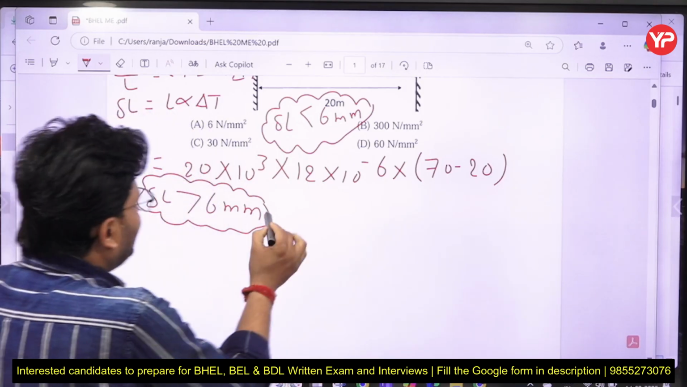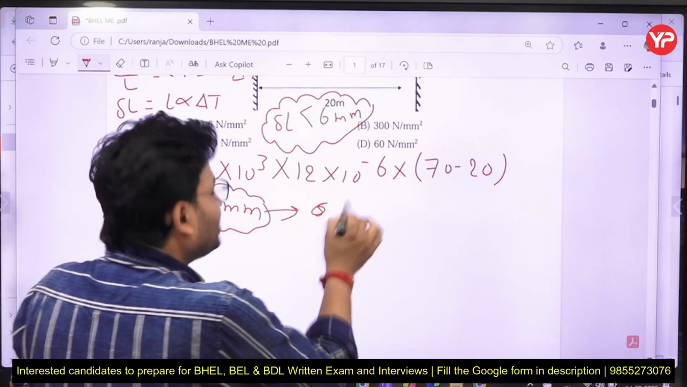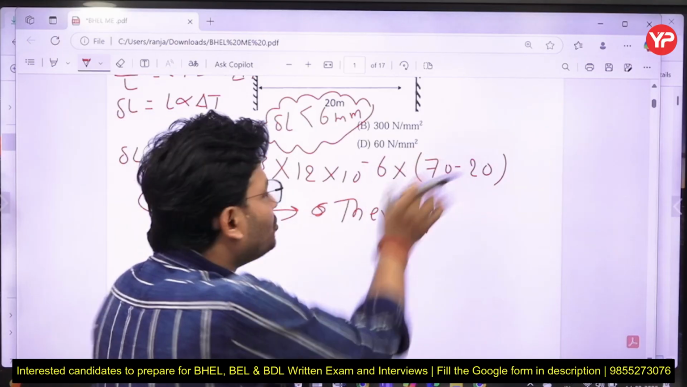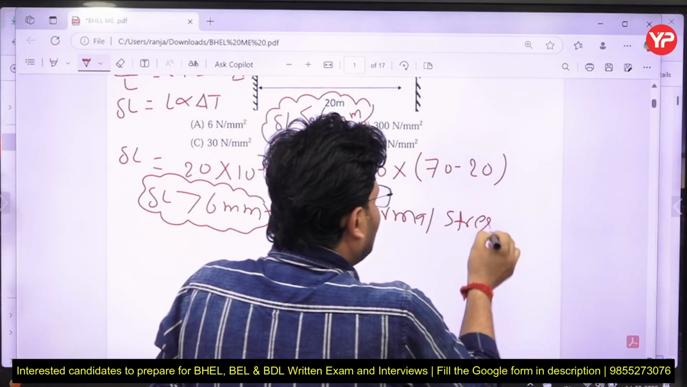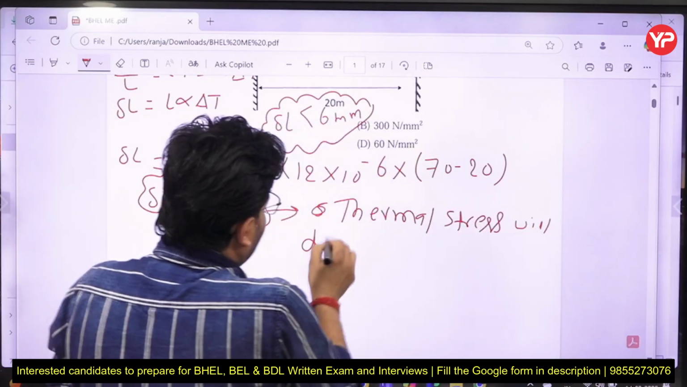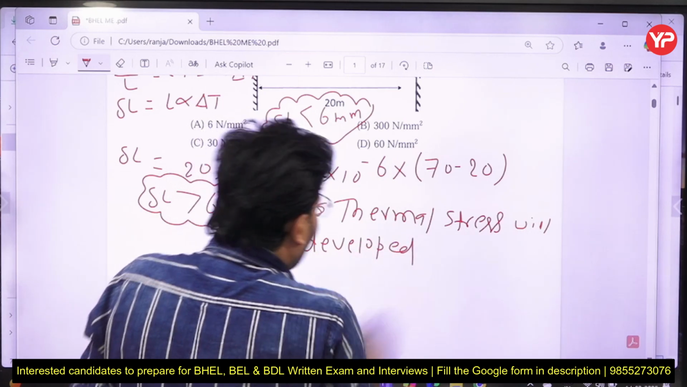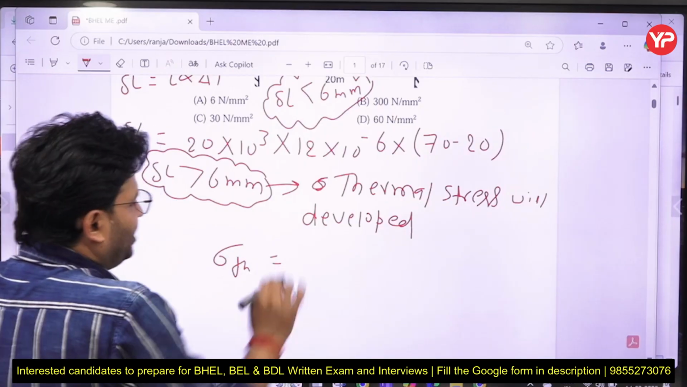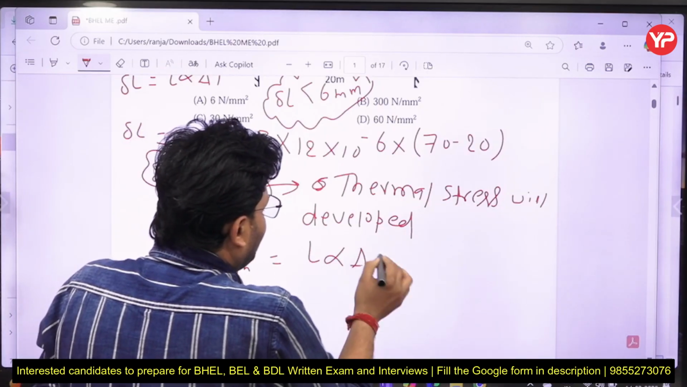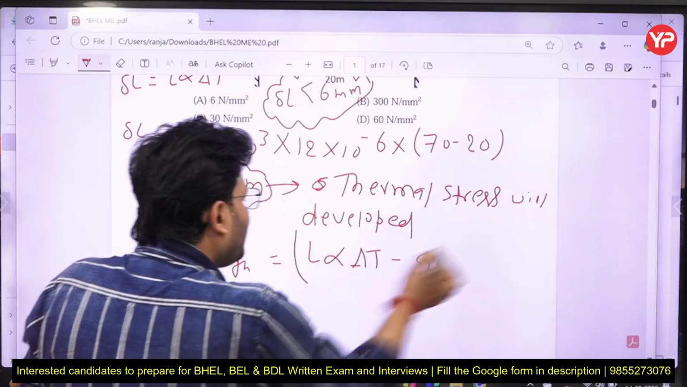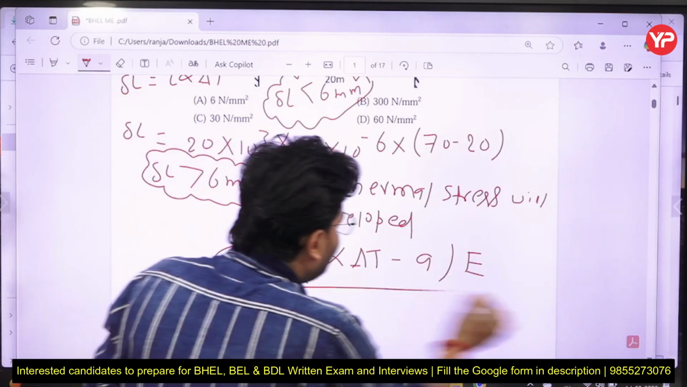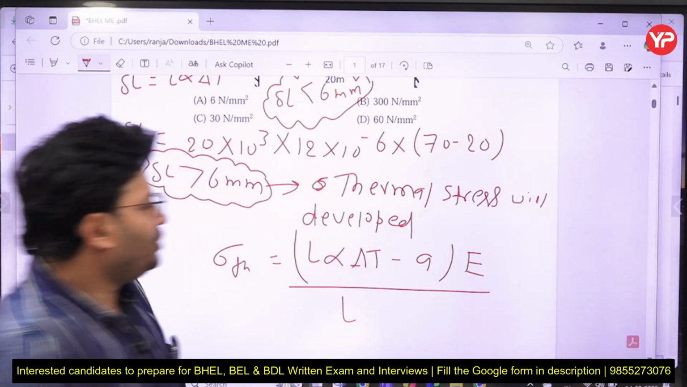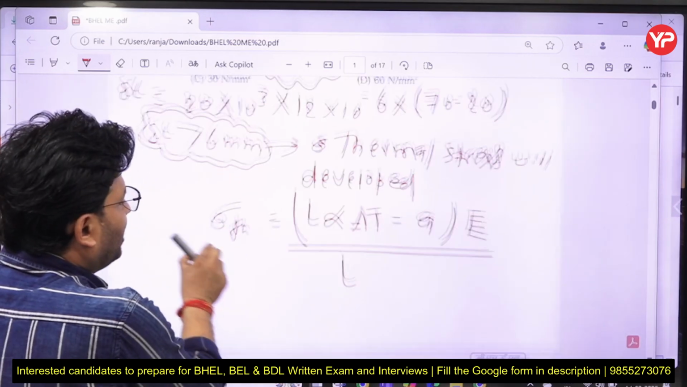So here we can say stress will develop. Why? Thermal stress will develop because this is partial expansion and the change in length is more than the permitted gap. Now the question is, sir, how can I calculate the thermal stress which is going to develop? My dear friends, this thermal stress is given by (L alpha delta T minus the gap) into E upon L, where L is the length. That formula you have to use here. So simply put in the values.